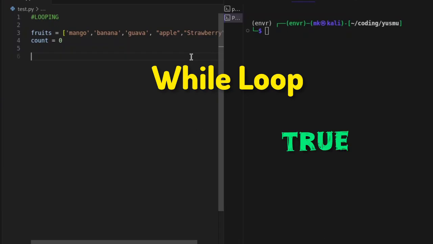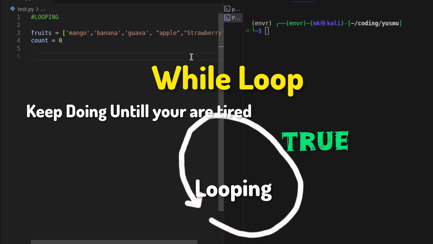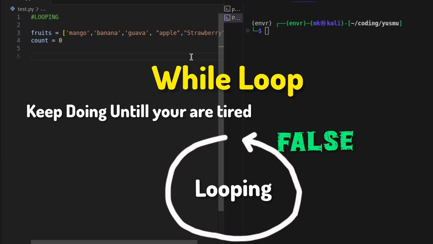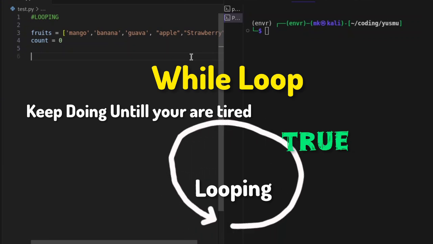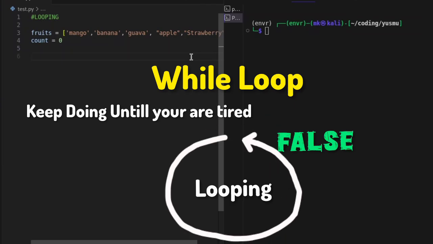While loop is going to continue doing the action until some certain condition becomes false. If the condition is true, the looping is going to continue. That means the repetition. If the condition is false, then the looping is going to stop. So let's see an example.